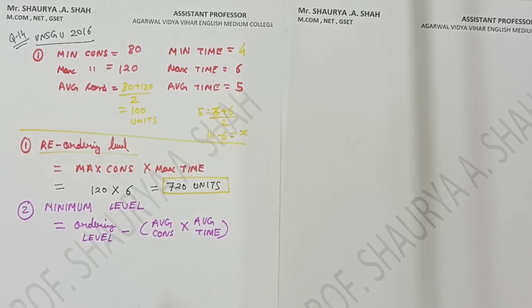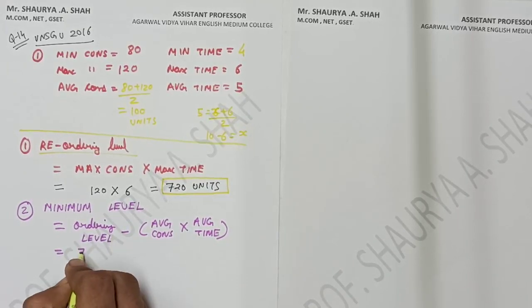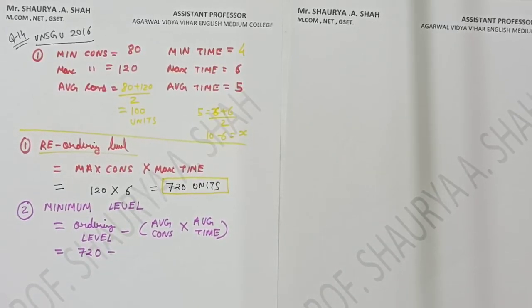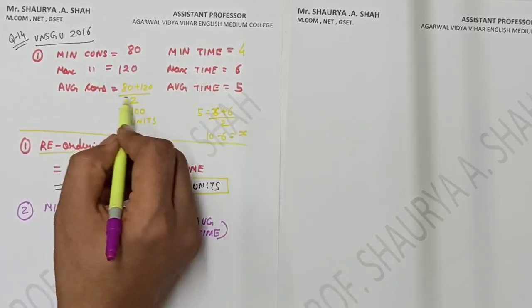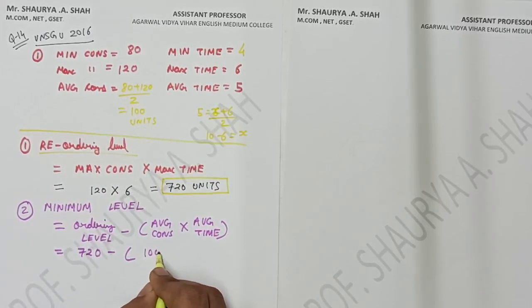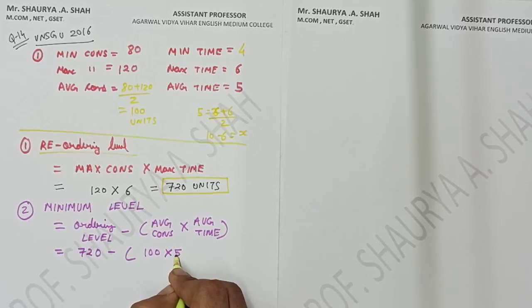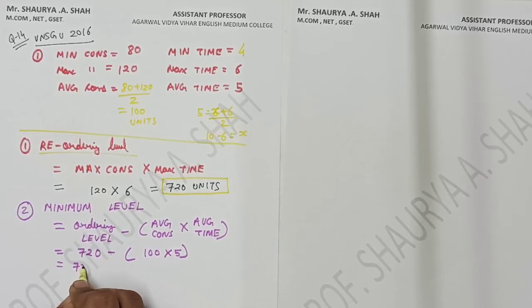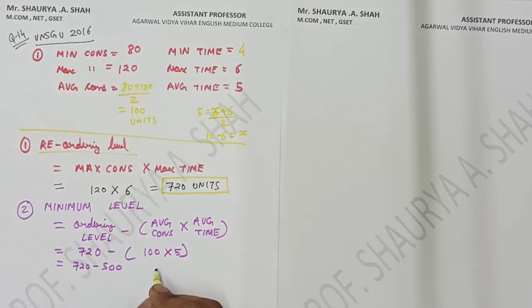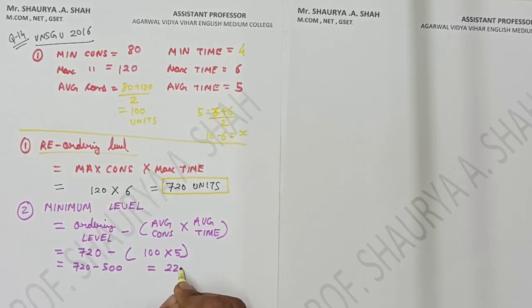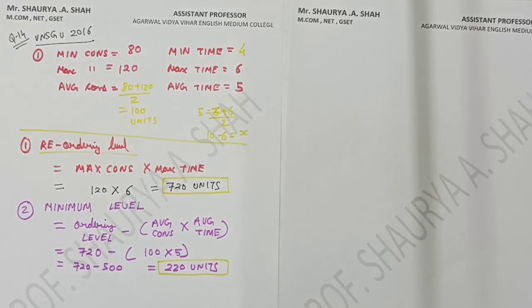Is it clear, all of you? What is the ordering level? We calculated just now, 720 units, minus average consumption. Average consumption is 100 units into average time 5, right? So 720 minus 500 gives me the answer of 220 units. I hope it is clear to each and every student. Fine. So two things they had asked, two things we have calculated, right?